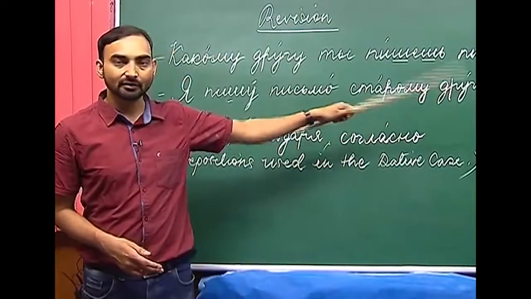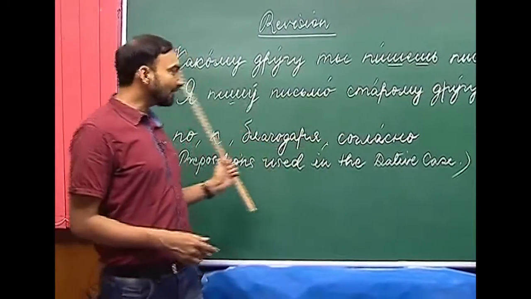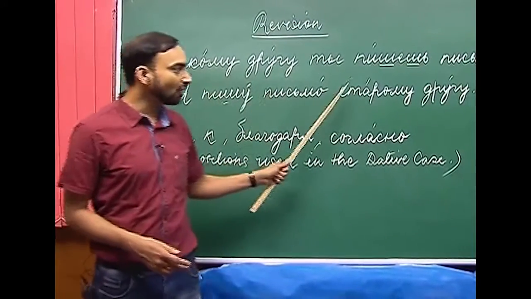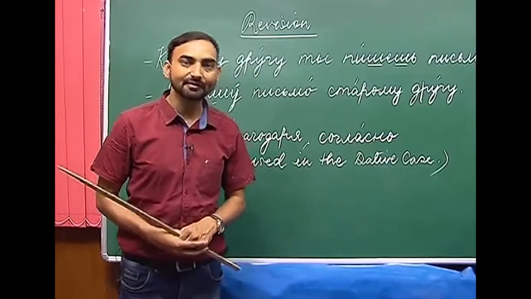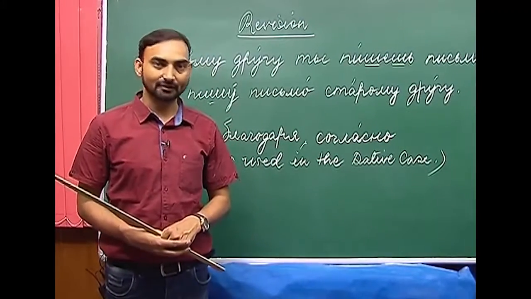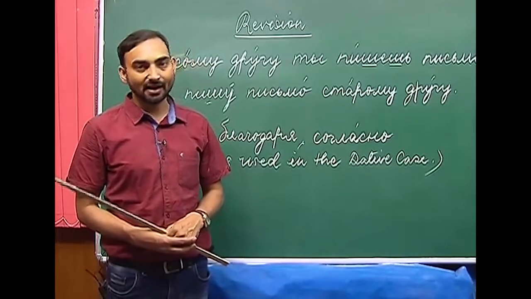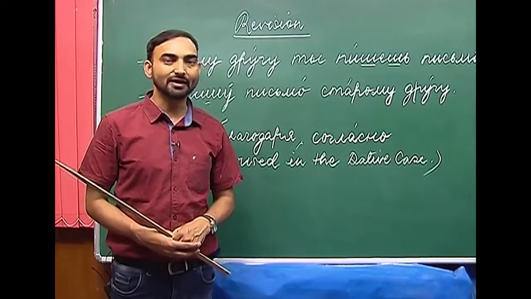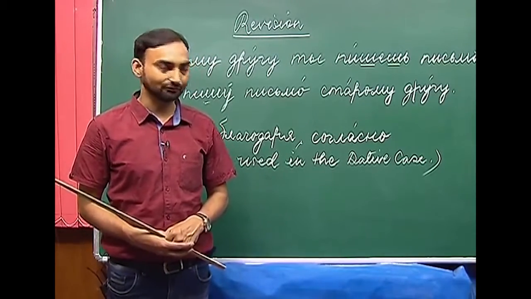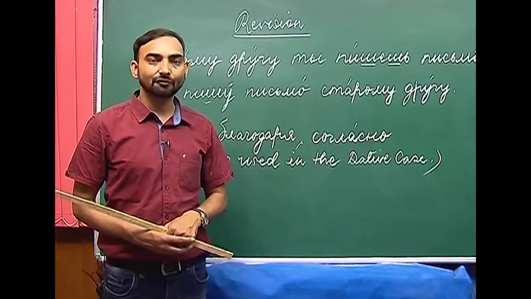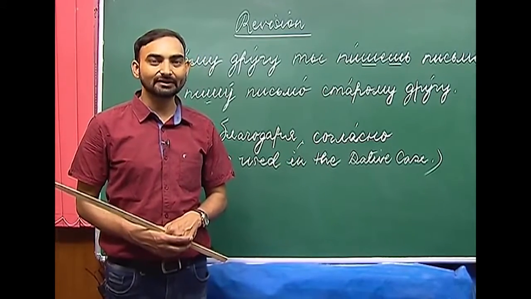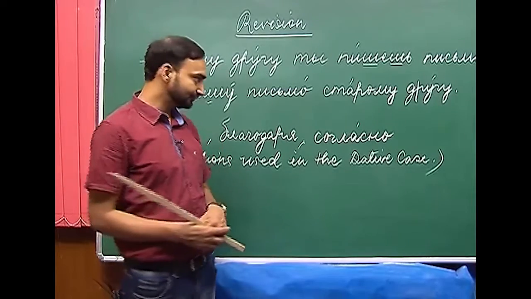So, had it been подруга, we would have used я пишу письмо старой подруге. So, старый becomes старому with the masculine nouns and старая becomes старой with a feminine noun. So, this is how we decline the form of adjectives in the dative case singular.